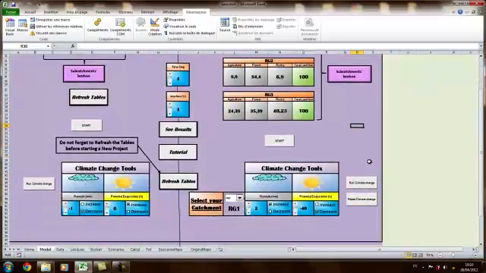Just before running the model, here you have a climate change tool. It can be useful if you want to increase or decrease your rainfalls, increase or decrease your evaporation. To do so, just click here to set the values as wanted. For example, I want to increase my rainfall of 6 millimeters, decrease my evaporation of 20% in the first subcatchment. So all I need to do is run climate change.